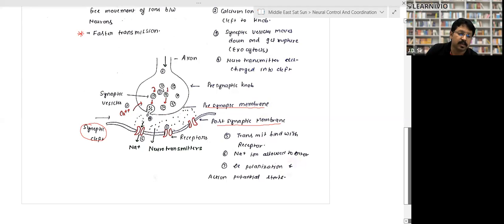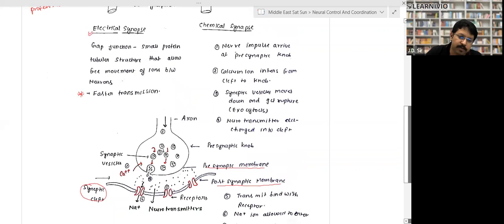When the vesicle bursts, it releases the neurotransmitter in this gap area, in this space. After that, what happens? The neurotransmitter is received by the membrane of another neuron, right? These receptors are basically made up of protein. They receive the neurotransmitter. When they receive it, the channel opens and transfer of sodium ions takes place from this gap to another gap, and that's how the information flows.